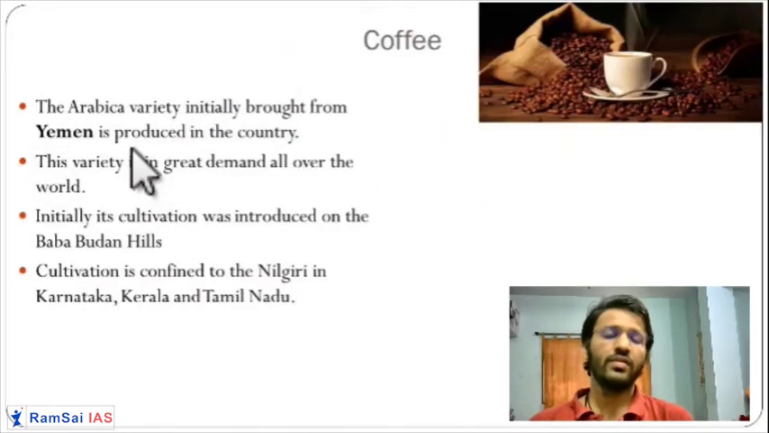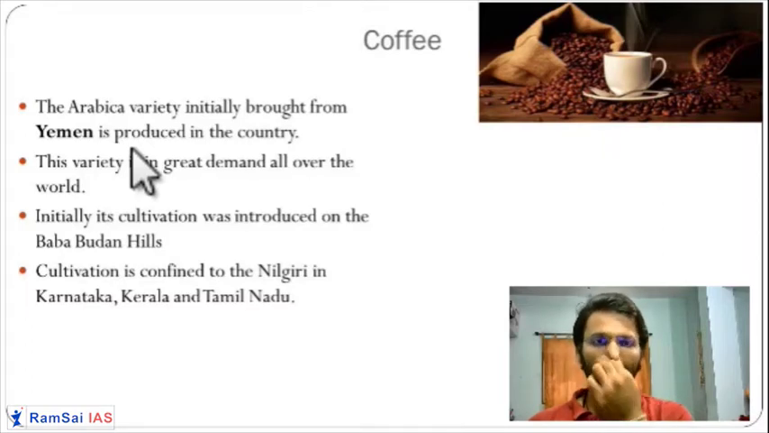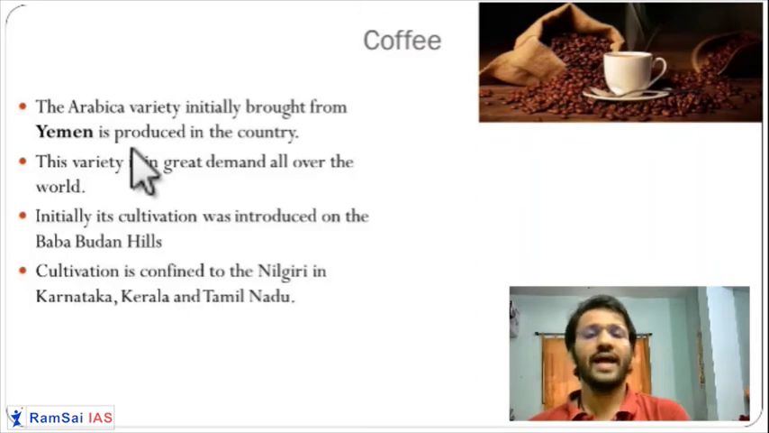Next is coffee. Everyone loves to drink coffee. We love filter coffee. So these are the coffee beans. Again, the same conditions as that of tea, but it is planted under the shadow of big trees.